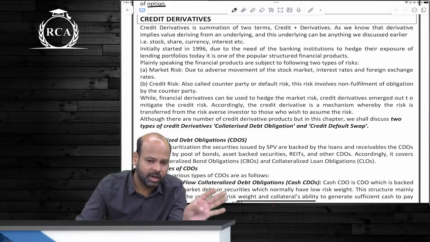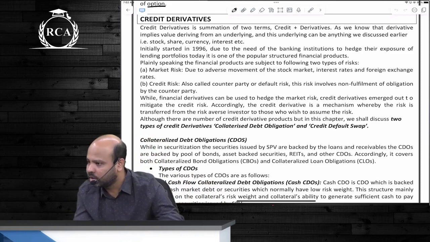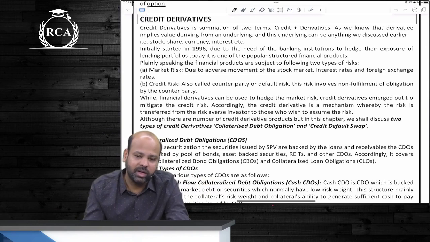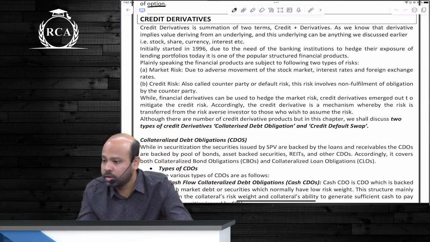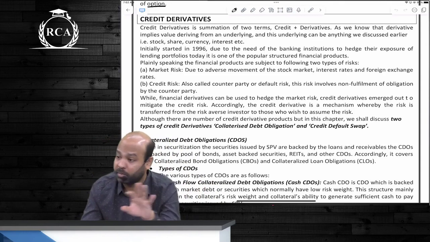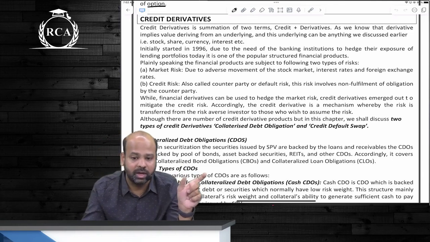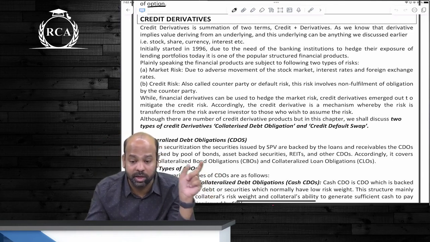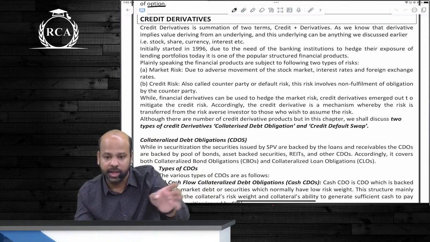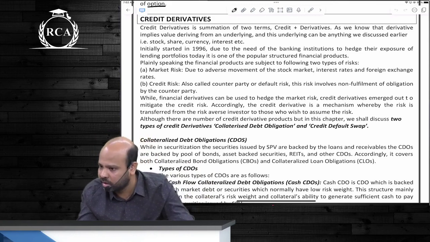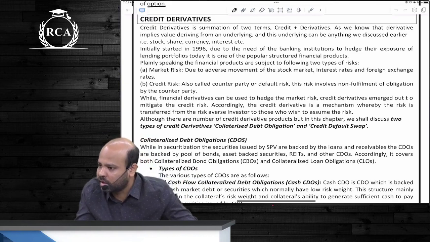So you can protect interest rate risk, you can protect anything related to market as such, beta, by hedging. Credit derivatives have been introduced as such, beta, in order to hedge your credit risk. The whole concept of credit is a brief introduction, beta, to understand why the concept of credit derivatives. Credit derivative is a product as such, beta, wherein you're getting protection against credit risk. We are not trying to hedge market risk, we are not trying to hedge reinvestment risk or price risk. The only risk that we are trying to hedge, beta, under credit derivatives is your credit risk.